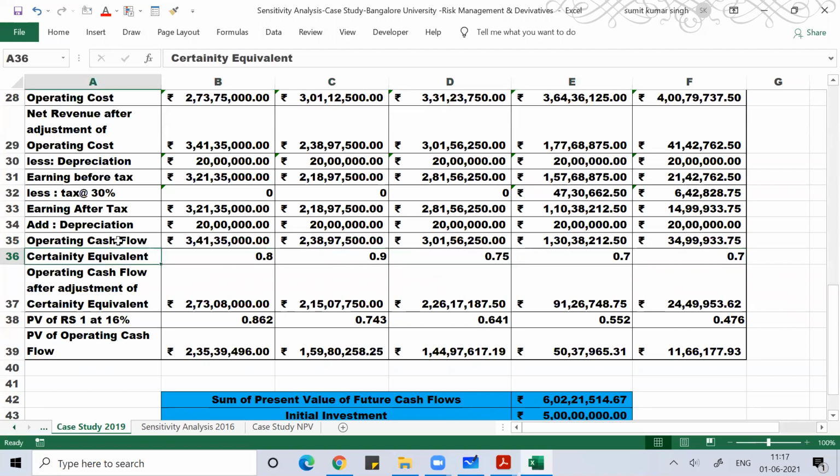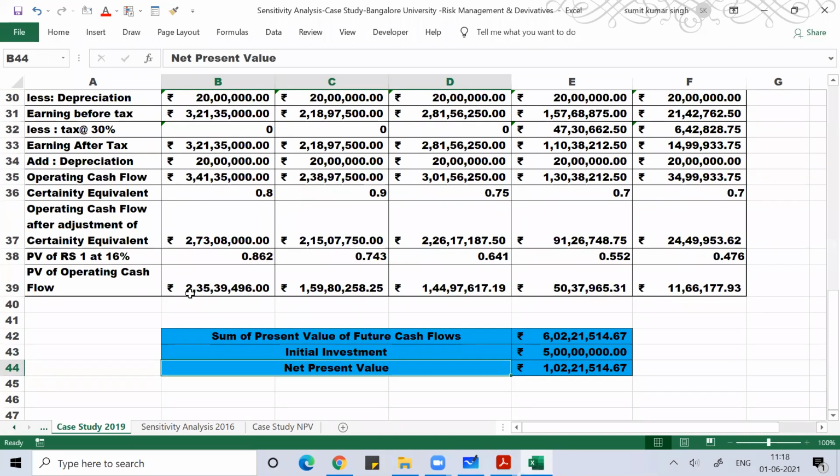I multiply the operating cash flow with the certainty equivalent factor, and after that adjustment I get this figure. The present value of rupee 1 at 16% is given to me. I multiply with that to get the present value of operating cash flow. The sum total of the present value of operating cash flow, when I deduct 5 crore, gives me the NPV from the project.